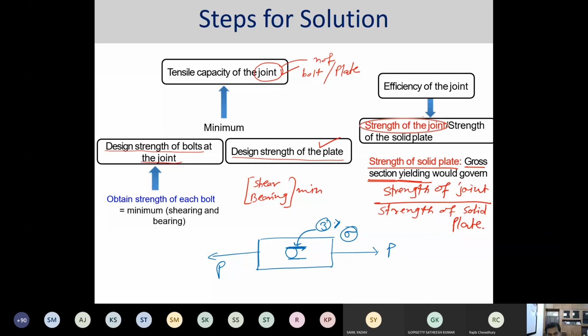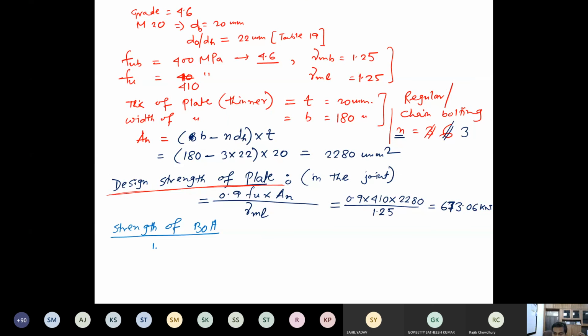When it reaches the ultimate, it ceases to take any further load. That is what we are considering: due to the imposition of this load and the bolt hole, how much would be your entire design strength or design capacity. Design strength means design capacity.